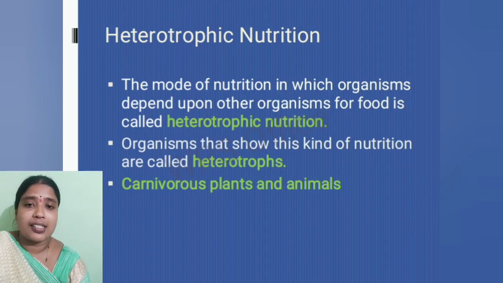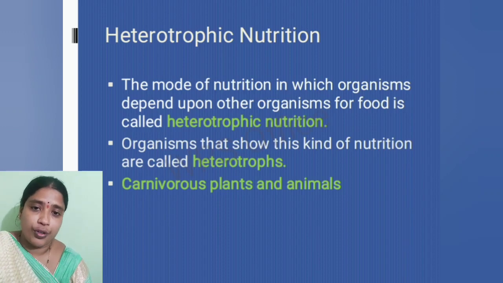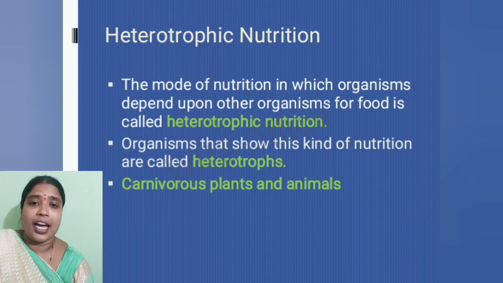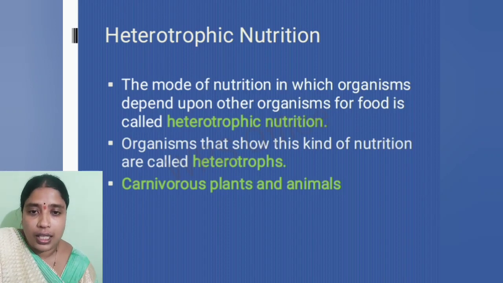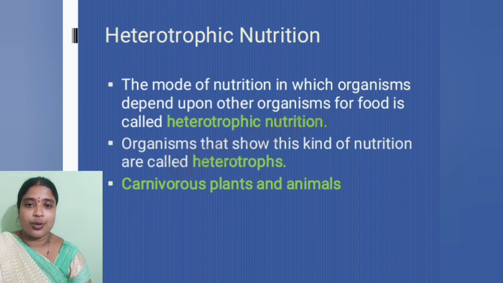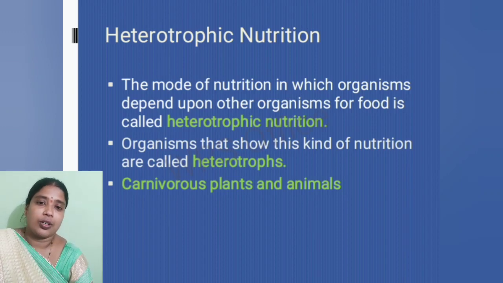Like green plants, they prepare their own food with the help of the process of photosynthesis. So they come under autotrophs because they prepare their own food. But on the contrary, the heterotrophs are dependent on other organisms. So the mode of nutrition in which one organism depends on another organism for food is known as heterotrophic mode of nutrition. Now the organisms that show this behavior are known as heterotrophs.